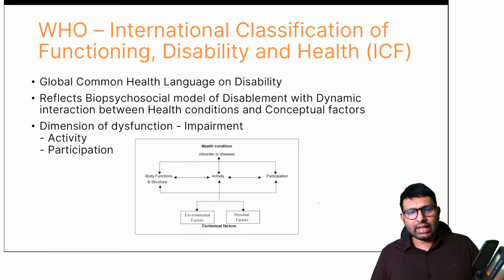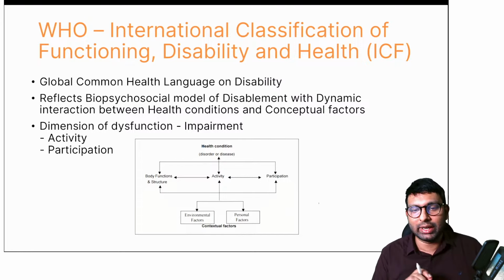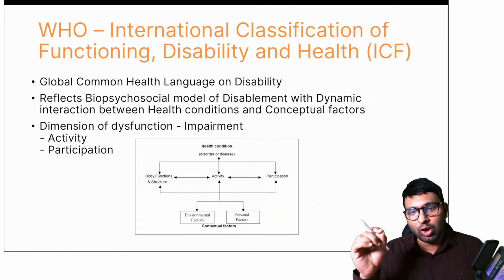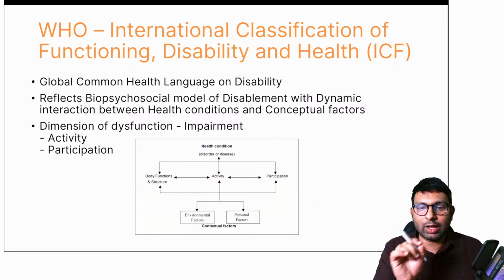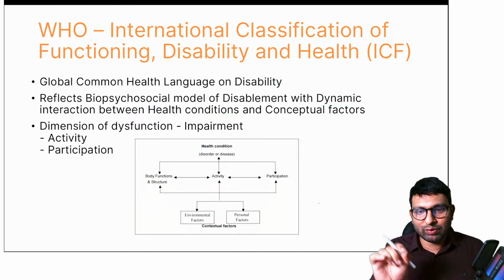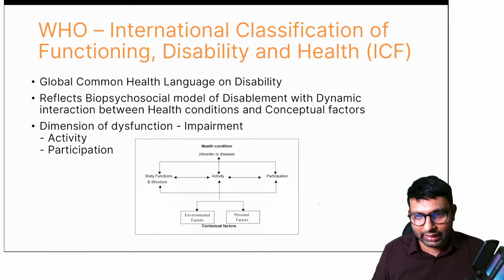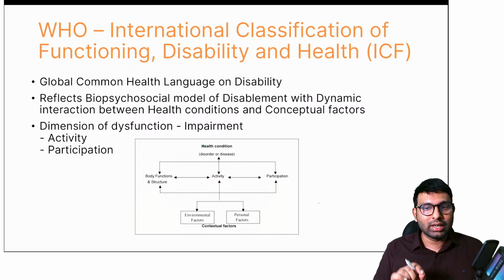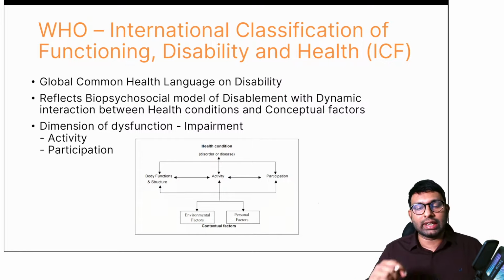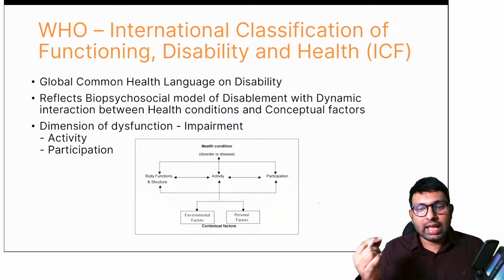Okay. Now in the disability chapter, the only thing you need to know is how we define disability, because there is a big difference between how PMR physicians describe disability and how orthopedicians do. For us, if there is a fracture, we'll call that a disability, and once we've fixed it, we won't call it a disability again. But there is still a disability there, because the patient even after a surgery cannot do certain things, is restricted, and will still have some pain, physically and environmentally.